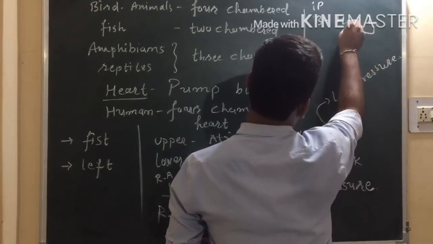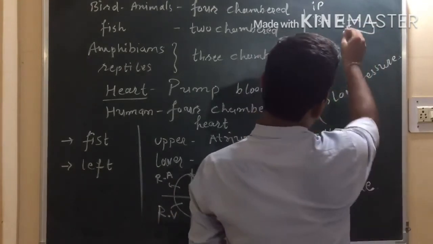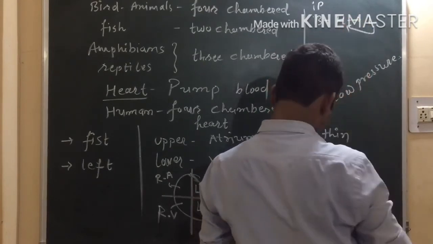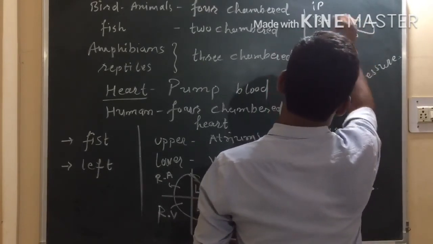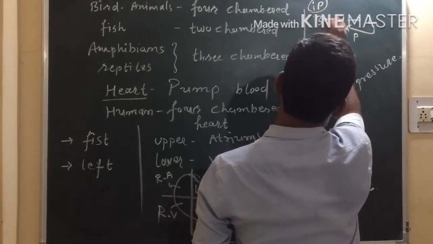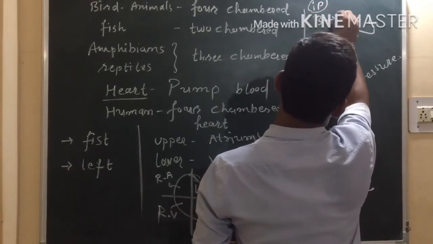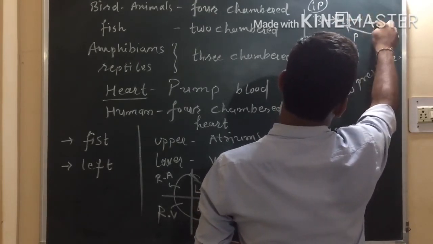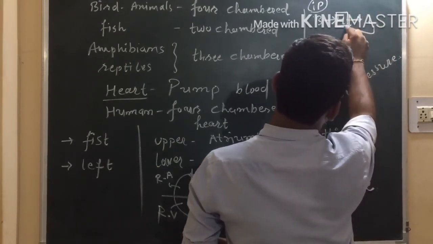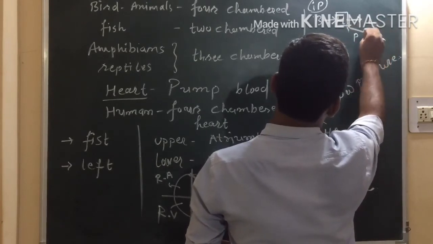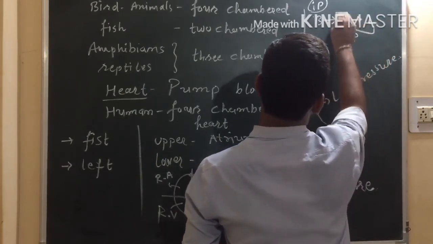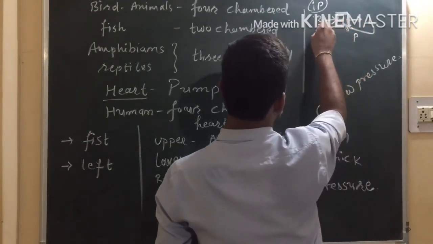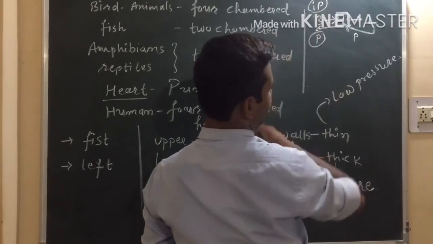From the lungs, the blood goes to the heart again, and from the heart the pure blood is sent to different body parts.